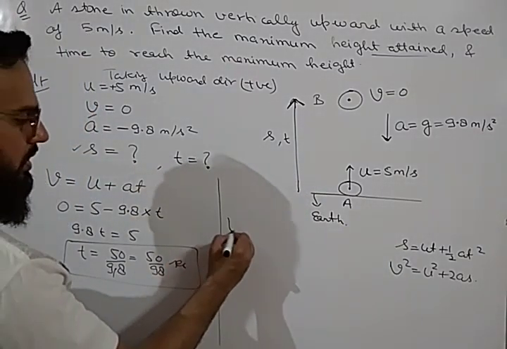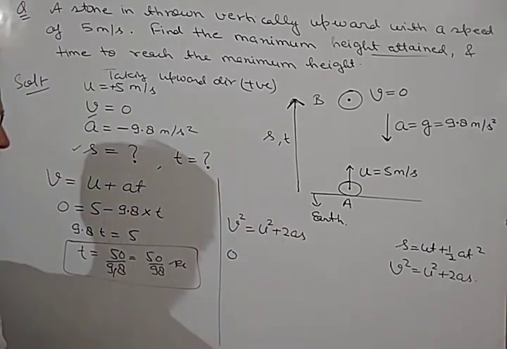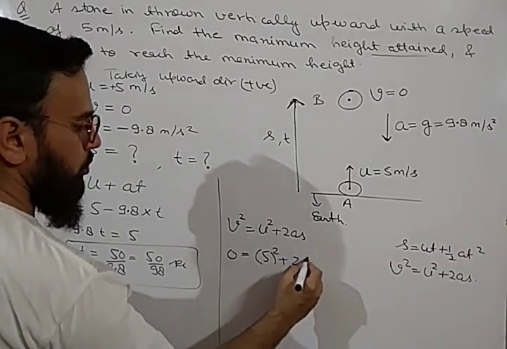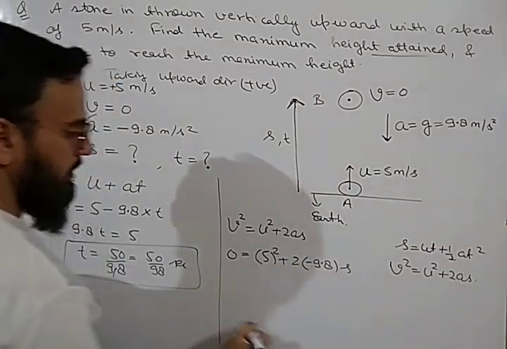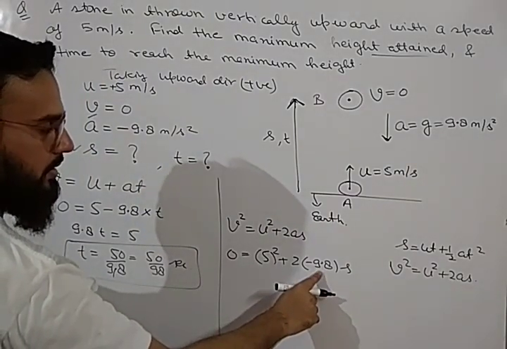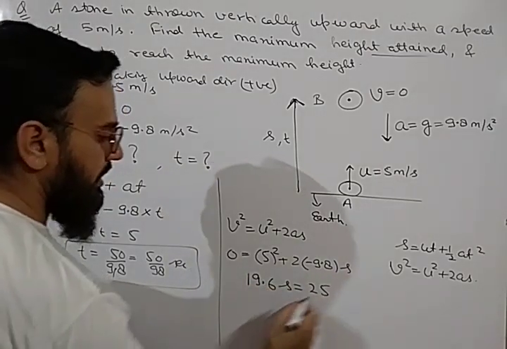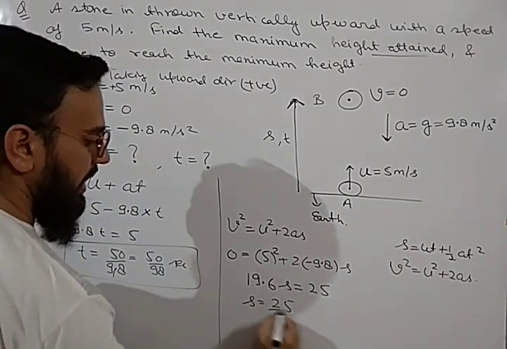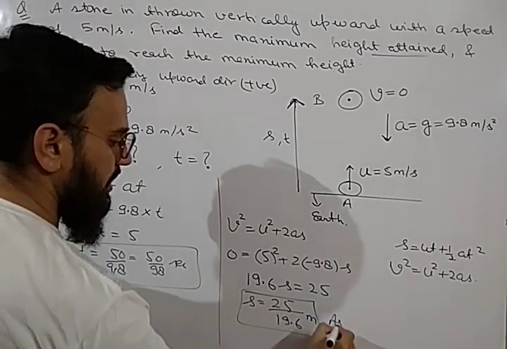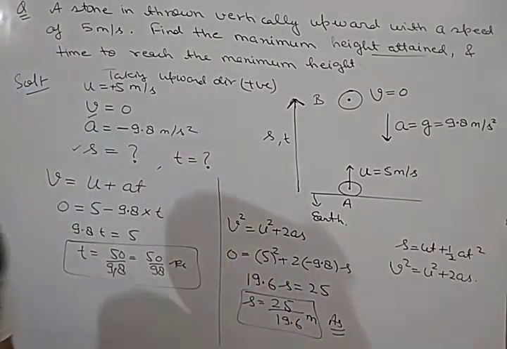I am going to solve it by the third equation. V square is equal to u square plus 2as. So v is equal to 0, u is 5. So 0 equals 5 square plus 2 into minus 9.8 s. So 2 into 9.8 will be minus 19.6 s. If you take it to this side, it will be plus 19.6 s is equal to 25, or s will be equal to 25 upon 19.6 meter. So this will be our displacement, 25 upon 19.6. Solve it further, you will get your answer.